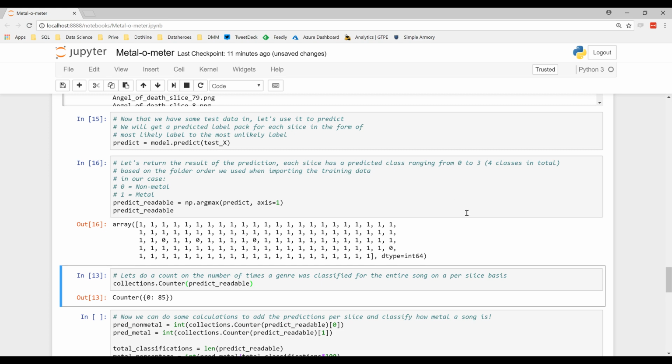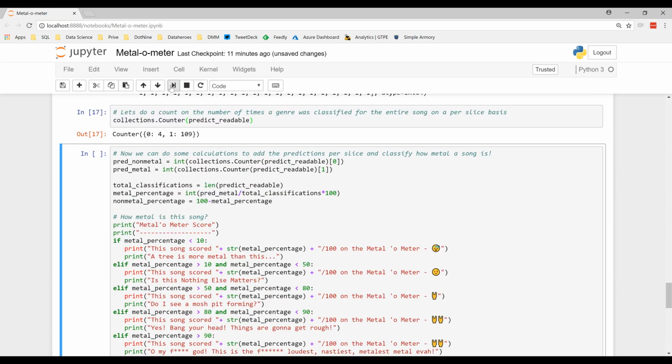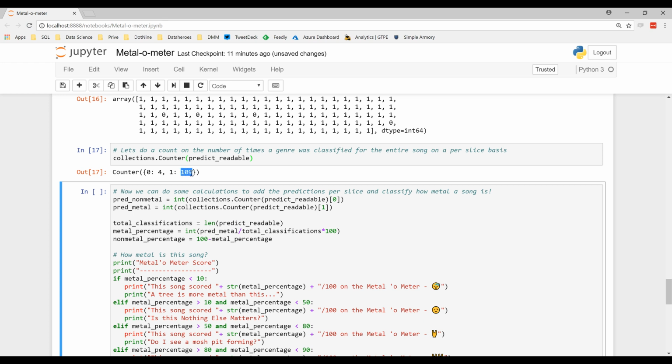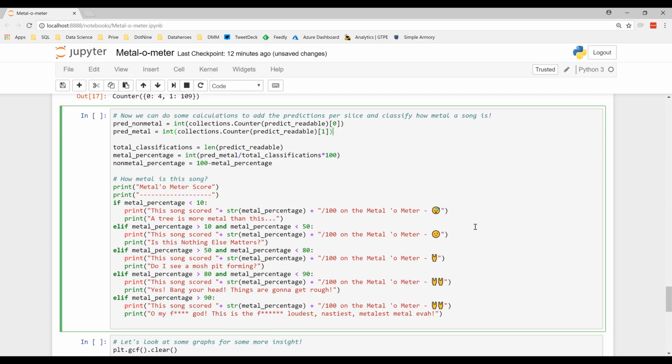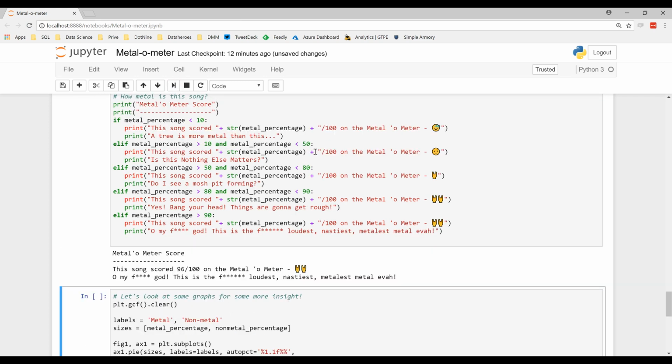There are definitely a lot more 1s here. We actually have 109 slices that have been labeled metal and 4 that have been labeled not metal. I would be very interested in knowing which parts those were, but for this experiment it doesn't really matter. The slice just wasn't classified as metal. Because I like to show things in a nicer way, this little bit of code is basically the metalometer, which calculates as a percentage how metal this song is. So let's see how Angel of Death does.